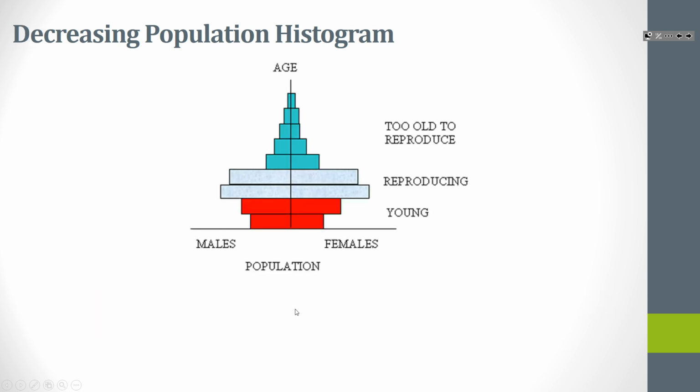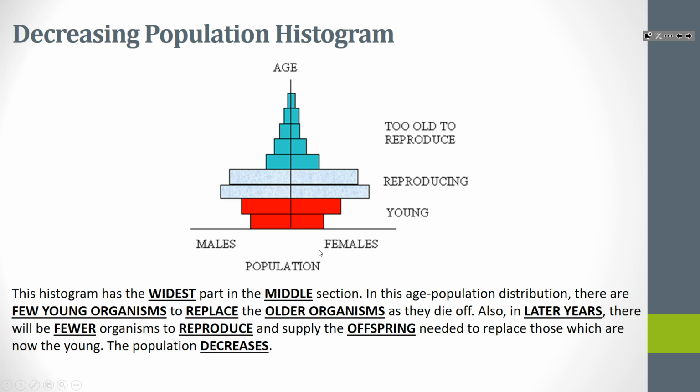Now, if we have a population that looks like this, that would be a decreasing population. If we look here, this is your reproducing group of people, so the ages of, let's say, 20 to 40. This is kind of your reproducing age. There's lots of people here, but they're not having many children. So they're actually having fewer children than there are people able to have children. So that means your population is going to drop.